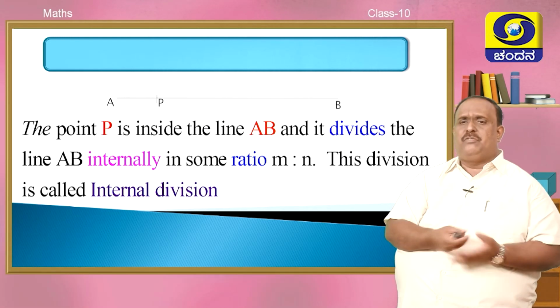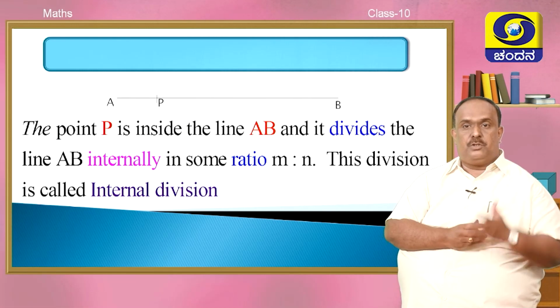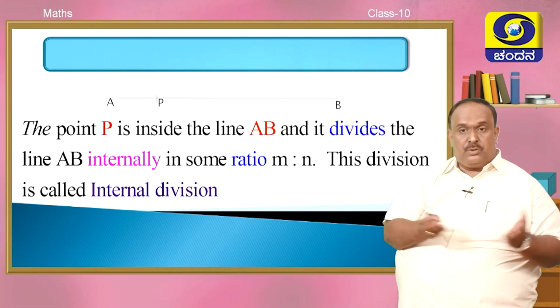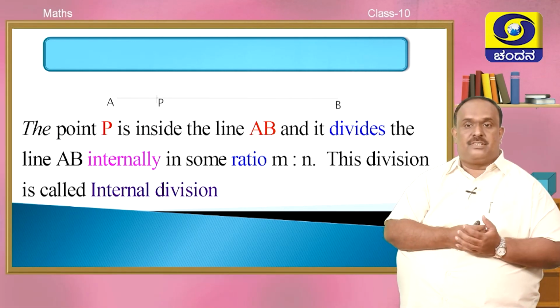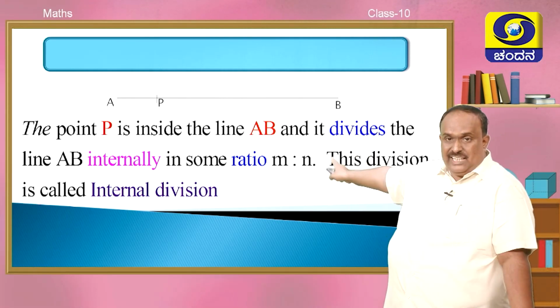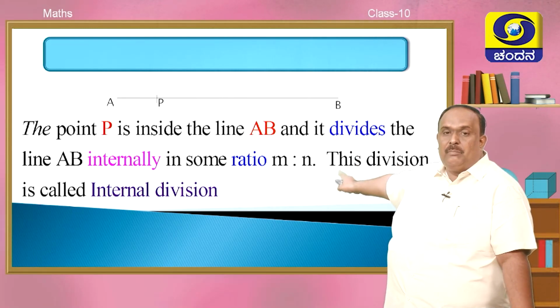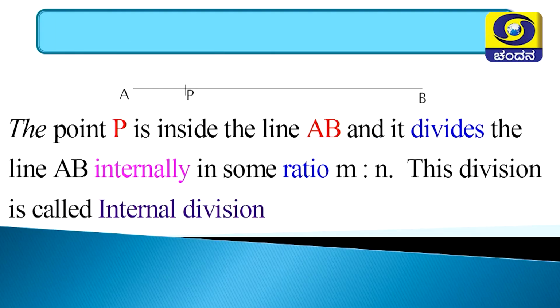You take whatever way you want, but P divides the line into two segments. We don't know the segment lengths. Now this type of division is called internal division. Make a note of this. The point P is inside the line AB, it divides the line AB in the unknown ratio. This is called internal division.